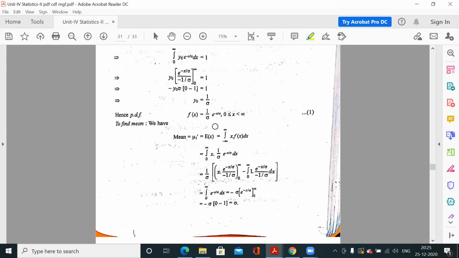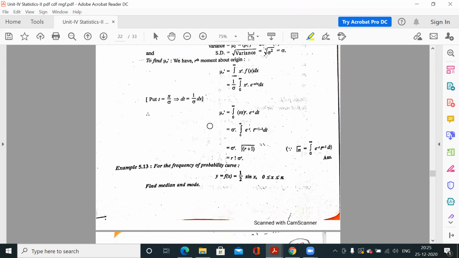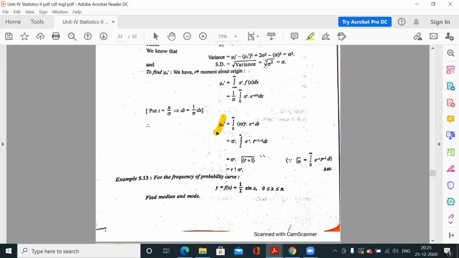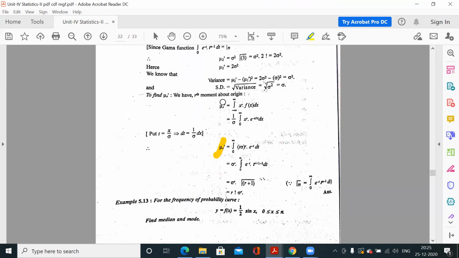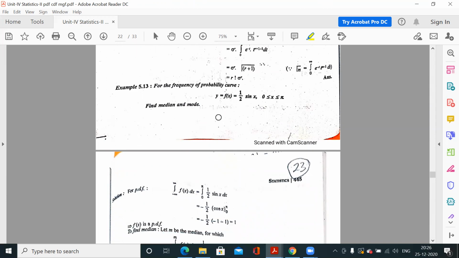rth moment about origin. What is the formula for rth moment about origin? mu r dash about origin is the integral of x to the power r f(x) dx. So x to the power r into whatever the definition of f(x) is, apply it, and now you just have to integrate this. Now f(x) is given to you.